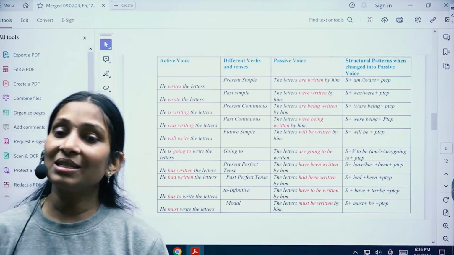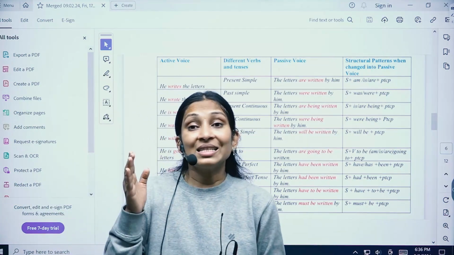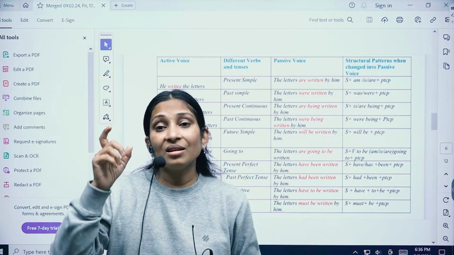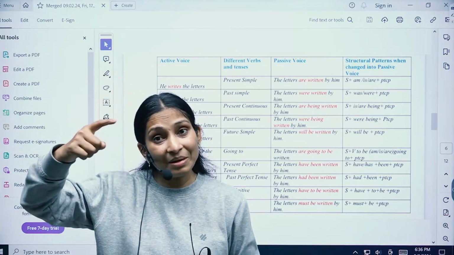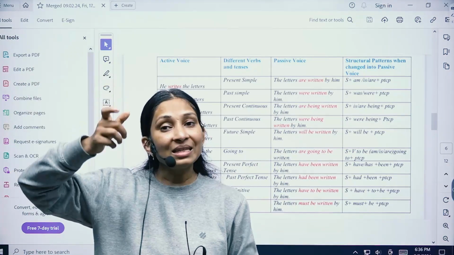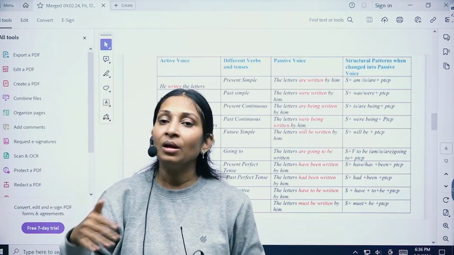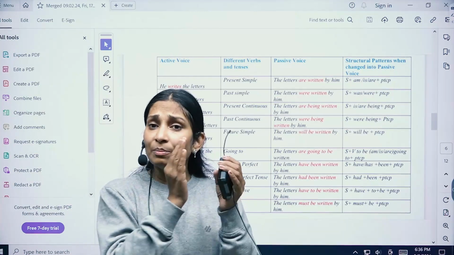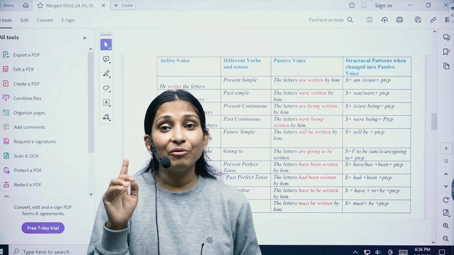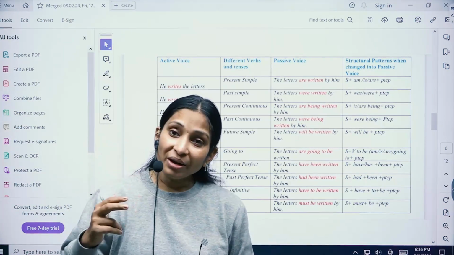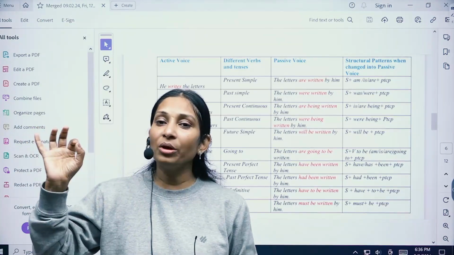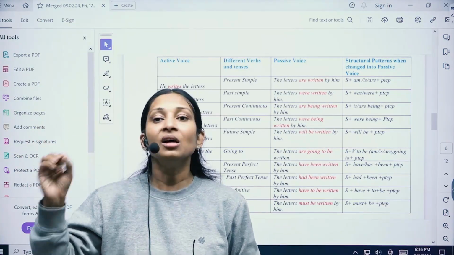Okay, so I guess it is very much clear that in simple present and simple past, you are taking the extra verb of the same tense. In simple present, it is am, is, are, the extra verb. In simple past, it is was, were. When we come to continuous, the verb that is already there will stay as it is, but being will be added. In perfect, you're going to add been, with has, have, had, you're going to add been. Is that clear? So this is how it goes.